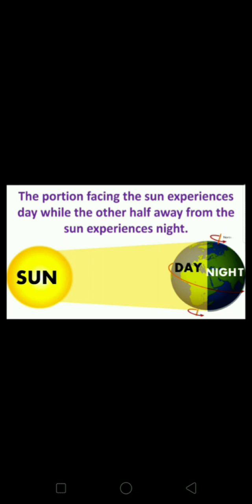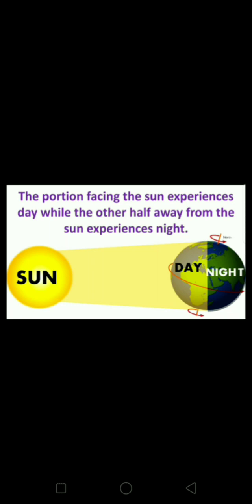Now tell me, what would happen if the earth did not rotate? Yes, the portion of the earth facing the sun would always experience day, thus bringing continuous warmth to this region, and the other half would remain in the darkness and be freezing cold all the time, and life would not have been possible in such extreme conditions.